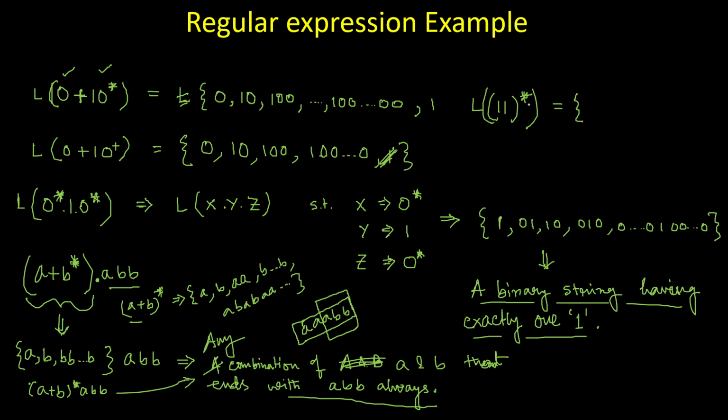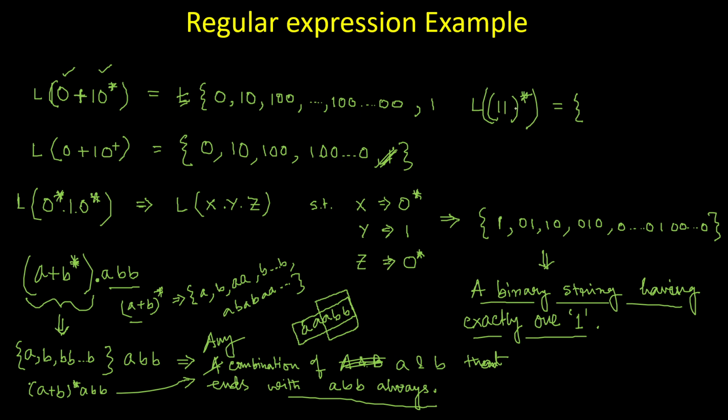It is not 1 1 star. That means whatever number of 1 1 has been repeated doesn't matter, but it is not possible to have a single 1, because the regular expression itself says it should be 1 followed by a 1.